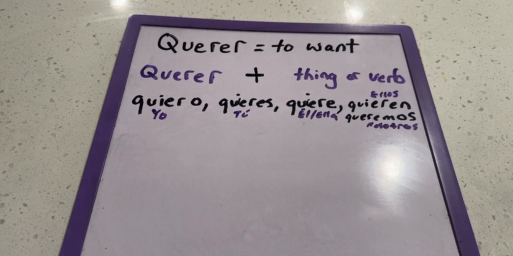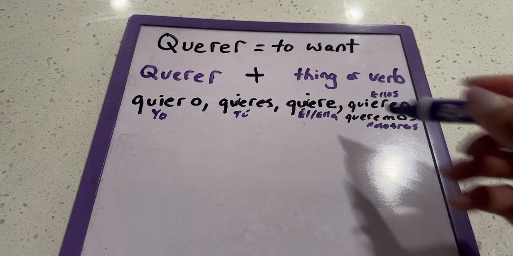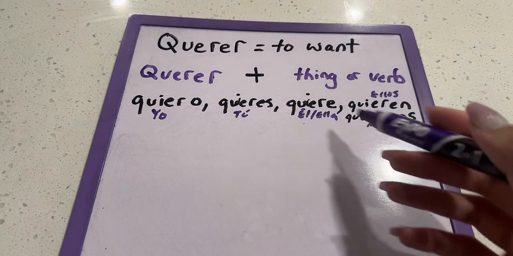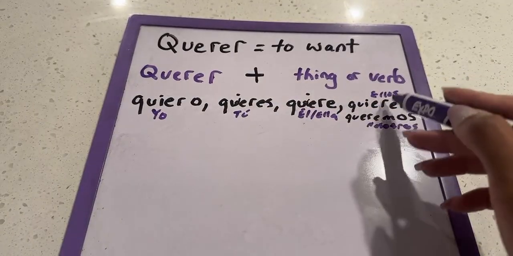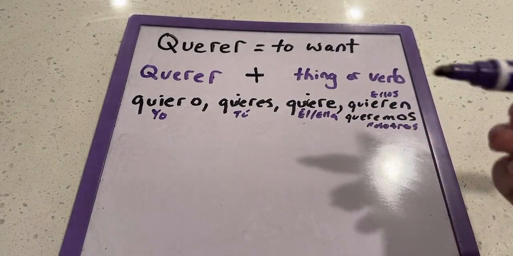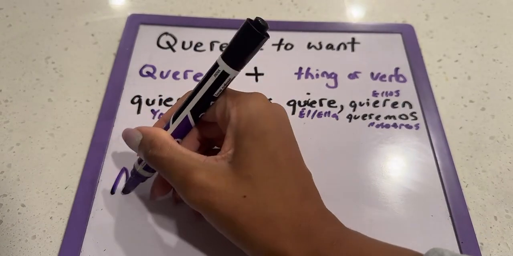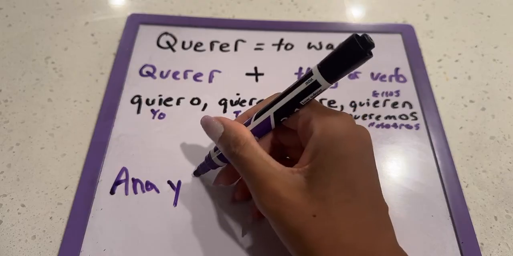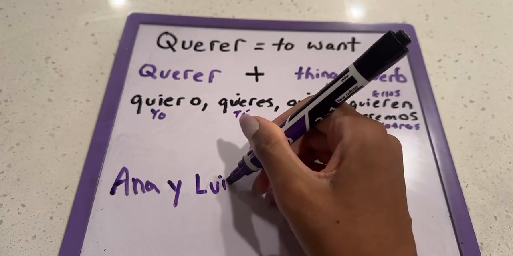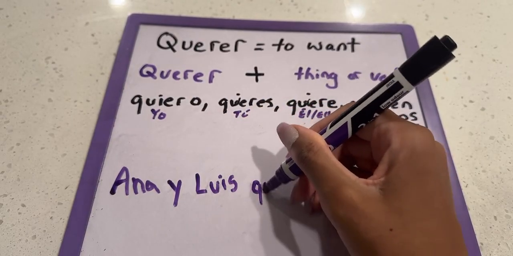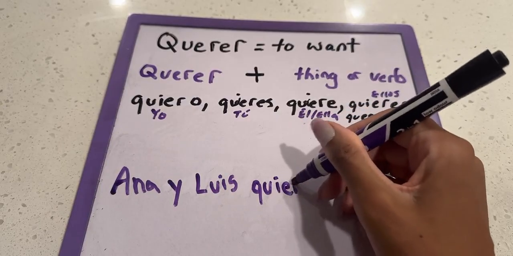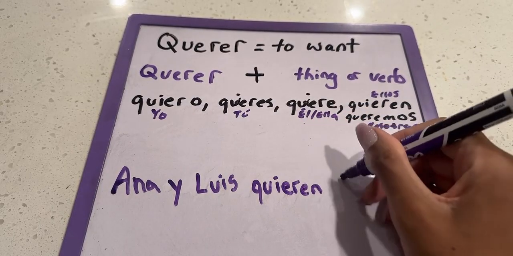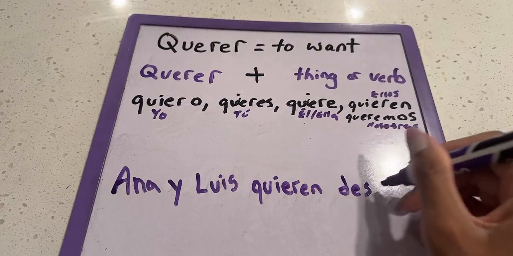I'm going to do one more example, and then it's game time for us. So let's go with a word we haven't used first. Okay, we have not used the ellos format. So let's say Ana y Luis quieren. And I'll teach y'all a new verb today, maybe one that y'all haven't heard of.